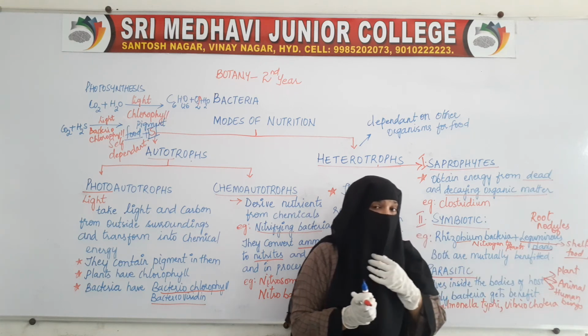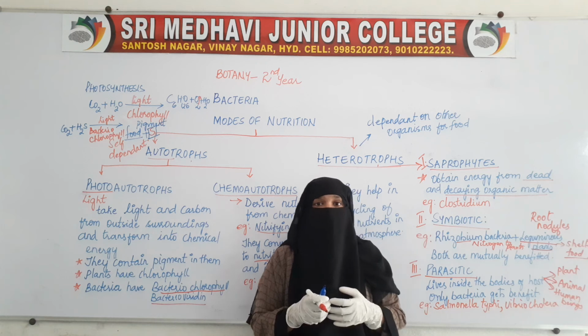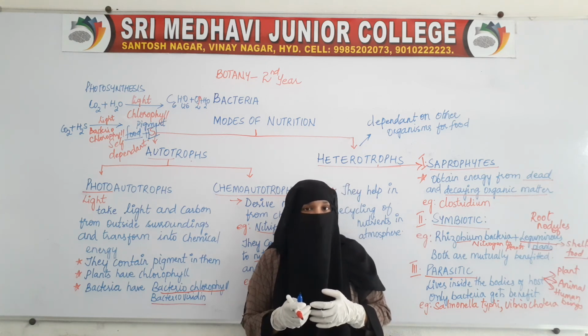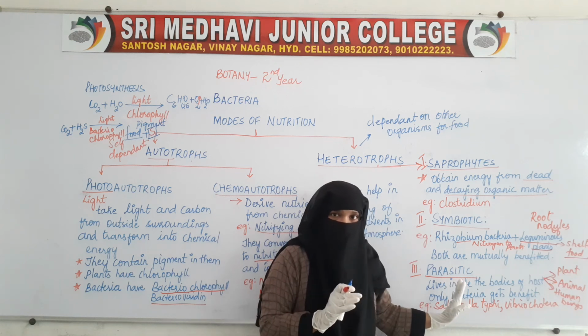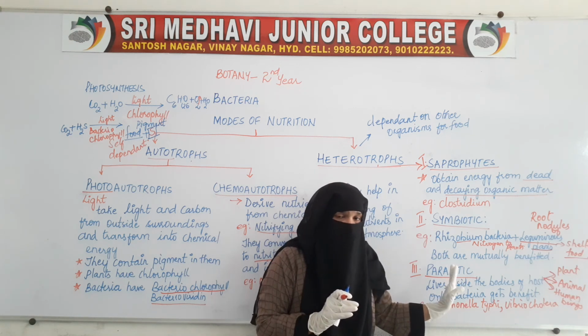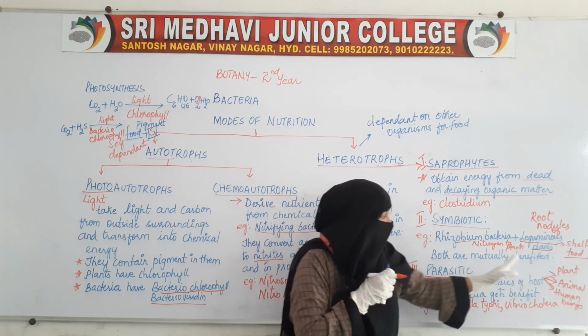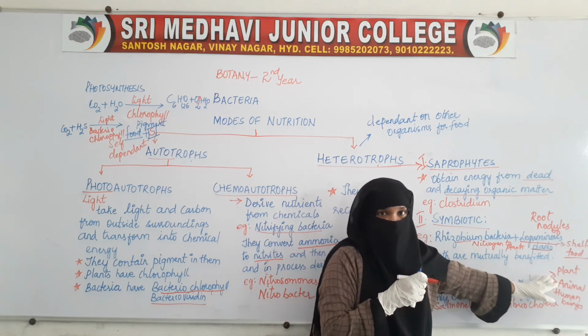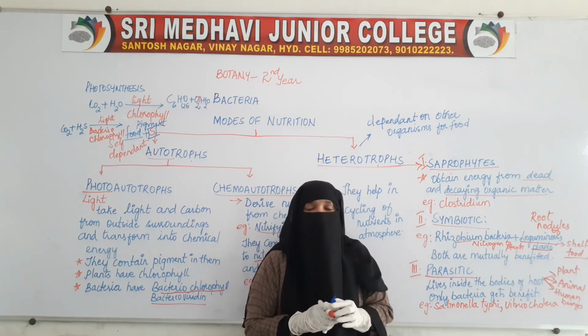By living inside the body of the host, they will take the nutrients from the host. They cannot produce their own food, but how will they survive? They will eat the food from the host organisms, and in turn they will cause diseases.